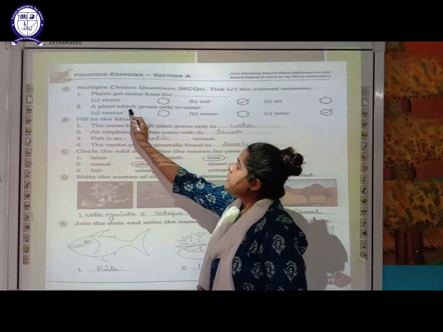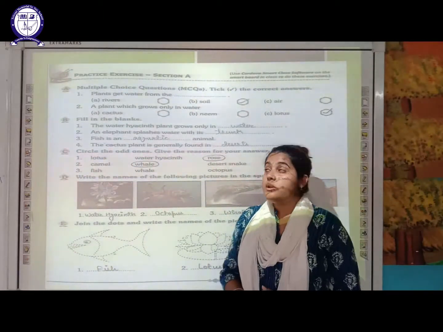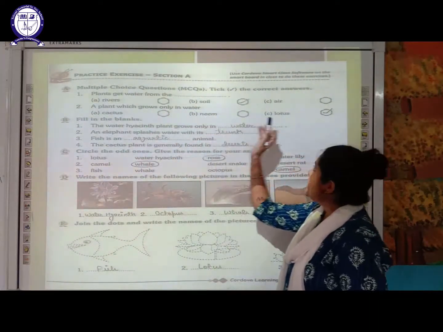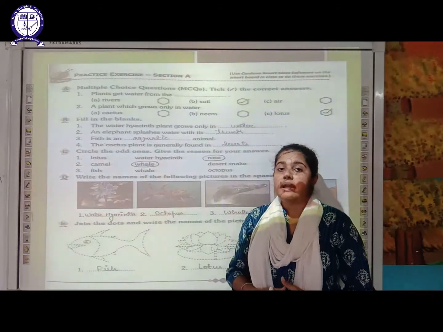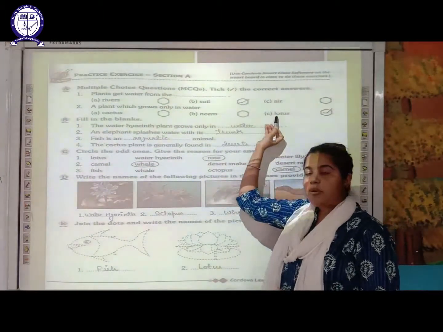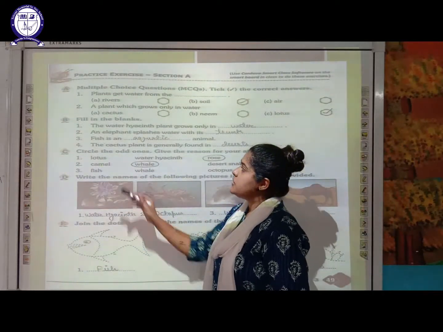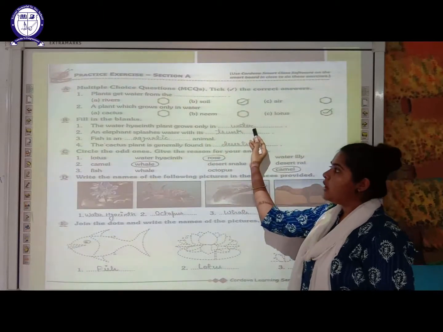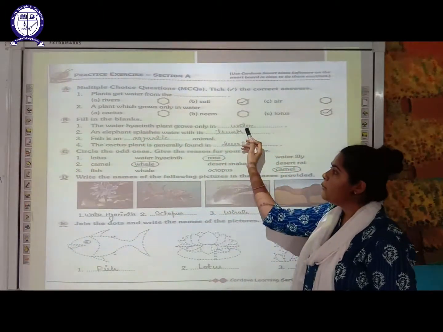Next: a plant which grows only in water. You have to name the plant which grows only in water. The options are cactus, neem or lotus. Those plants which live only in water are called aquatic plants. Lotus is an example of an aquatic plant. So the right answer is option C. Next, a fill in the blank question. The water hyacinth plant grows only in water, because water hyacinth is an aquatic plant, so it grows only in water.